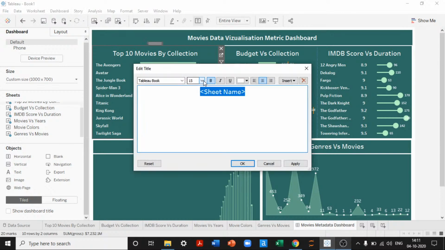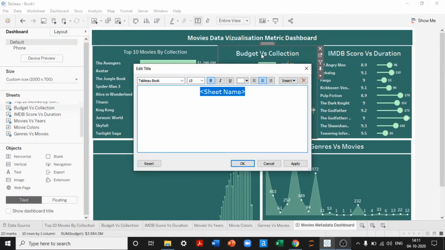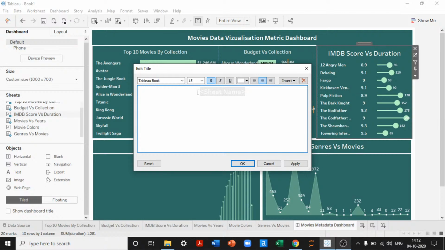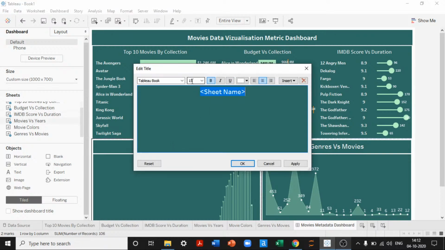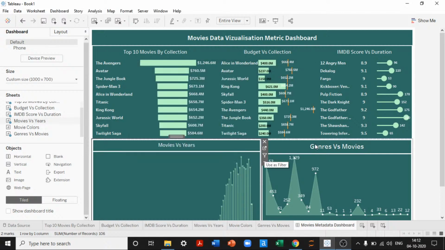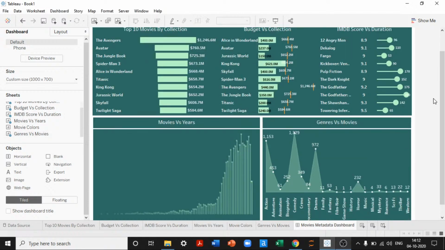The movie titles, the sheet names are very big. I'll just keep them in 11. Perfect.